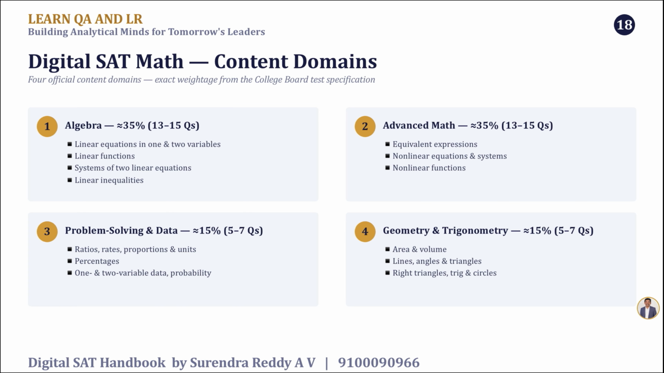We divided this syllabus into 4 sections, 4 modules I would say. Algebra is very important, around 13 to 15 questions come from algebra. The topics would be linear equations in 1 and 2 variables, linear functions, system of 2 linear equations, linear inequalities, and there are other questions as well, like word problems regarding algebra. Coming to advanced math, all the school math that you have learned from 8th to 10th standard will be tested. Then you will have problem solving and data analysis, like percentage, ratios, interest problems, probability, statistics, mean, median, mode, everything will come into it. And then geometry and trigonometry.